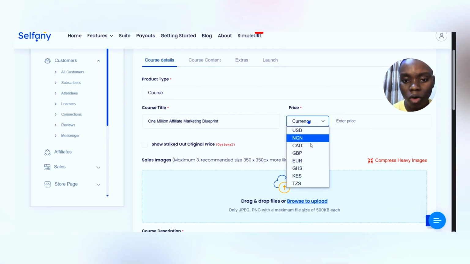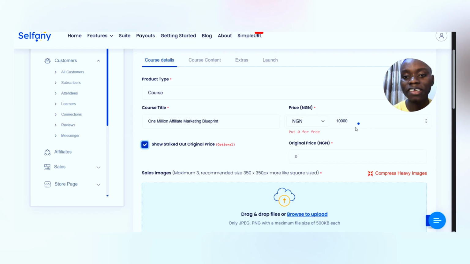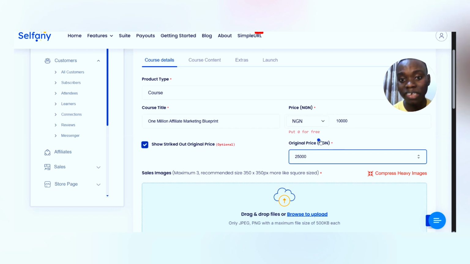Now for price or currency, we can choose any currency. Let me choose Nigerian Naira, and I can say 10,000. Yep, 10,000. Now, if you want to show a strike, let's say this is a discount price you are giving, you can just come here and click on Show Strike Out Original Price, and I can say maybe the original price was 25,000 naira. So when they are actually visiting the sales page, you'll see that 25,000 is striked out and they're seeing it at a discount price of 10,000 naira. That can actually increase your chances of even selling because they'll be like, oh, I'm seeing it at a discount price.